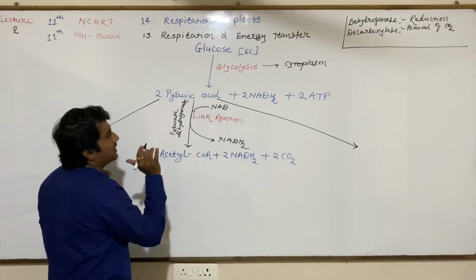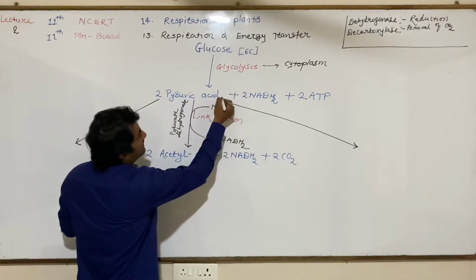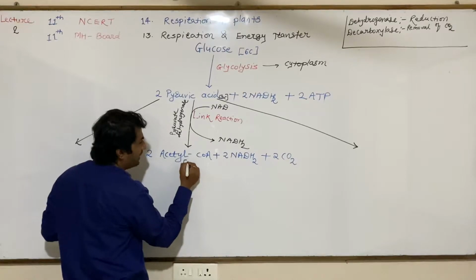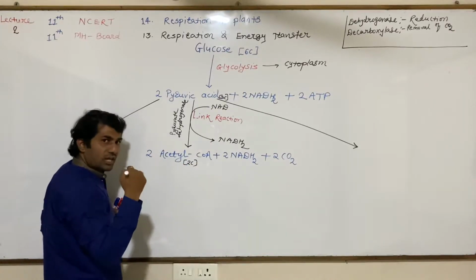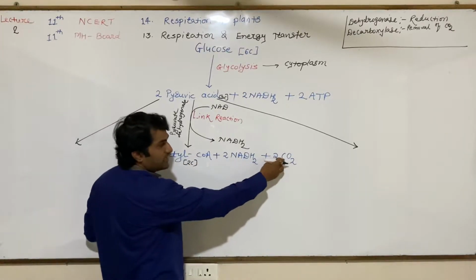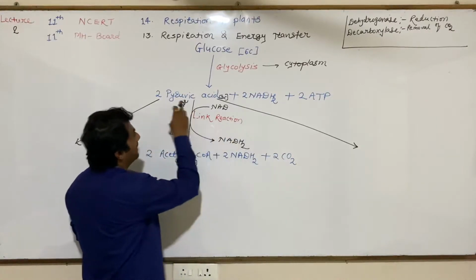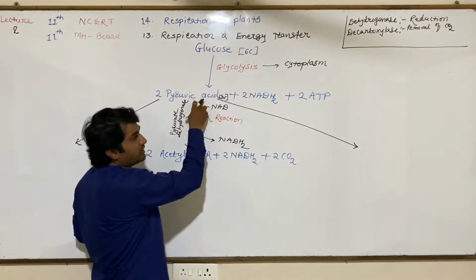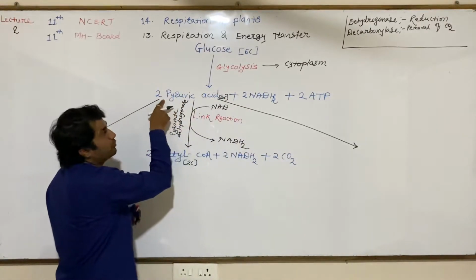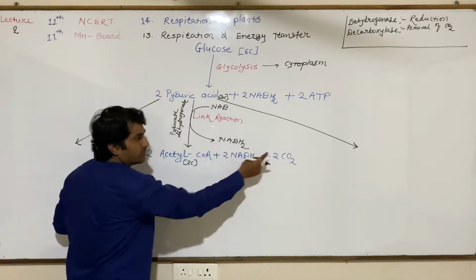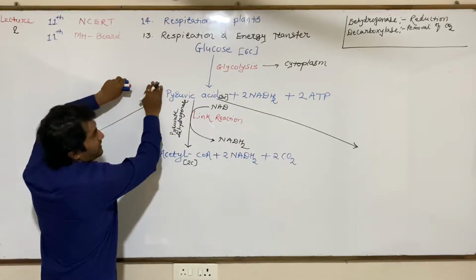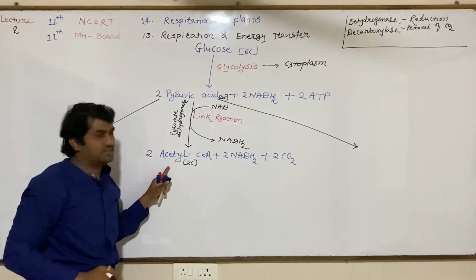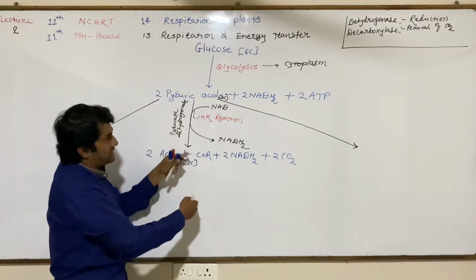As CO2 is removed, pyruvic acid is a 3 carbon compound, please keep in mind, but the acetyl fraction is 2 carbon. So 1 carbon gets lost, and that lost carbon is present in the carbon dioxide. As here there are 2 molecules, that's why there are 2 carbon dioxide. From 1 pyruvic acid 1 carbon dioxide is produced. From 2 pyruvic acid 2 carbon dioxide are produced. If here it is 1 pyruvic acid, we will get 1 acetyl CoA. 2 pyruvic acid, we will get 2 acetyl CoA. This process is the link reaction.